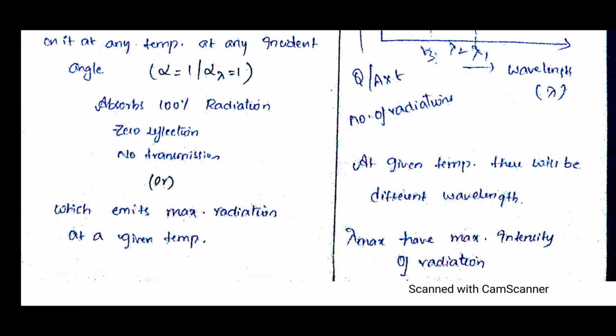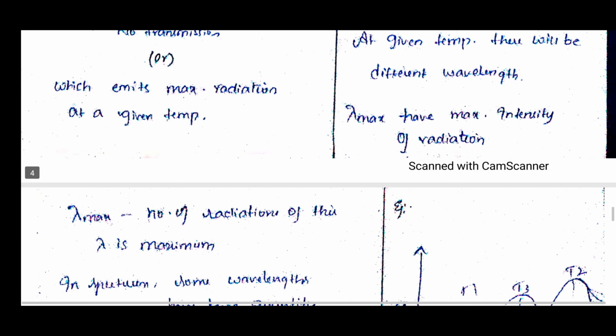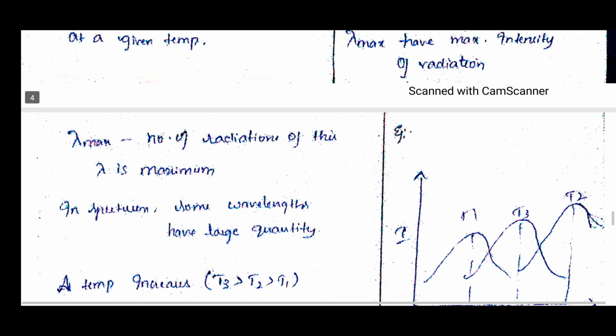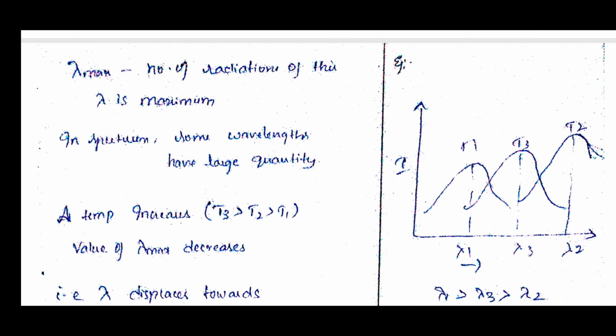Here maximum wavelength is nothing but maximum intensity of radiation, not maximum energy. Maximum wavelength doesn't mean that it produces maximum energy or maximum radiation. It means that it has a maximum intensity of radiation. So the number of radiations of this lambda will be a maximum. Okay, so as temperature increases, what is happening?